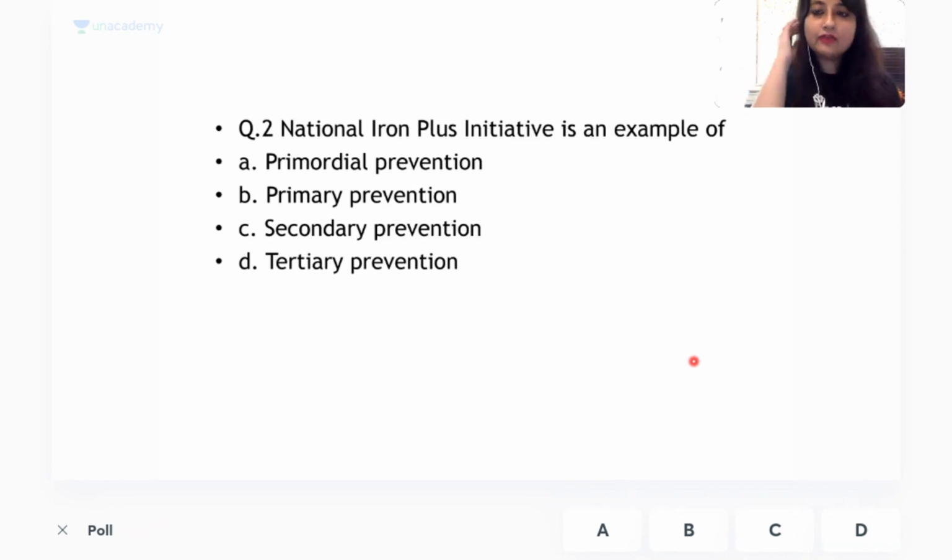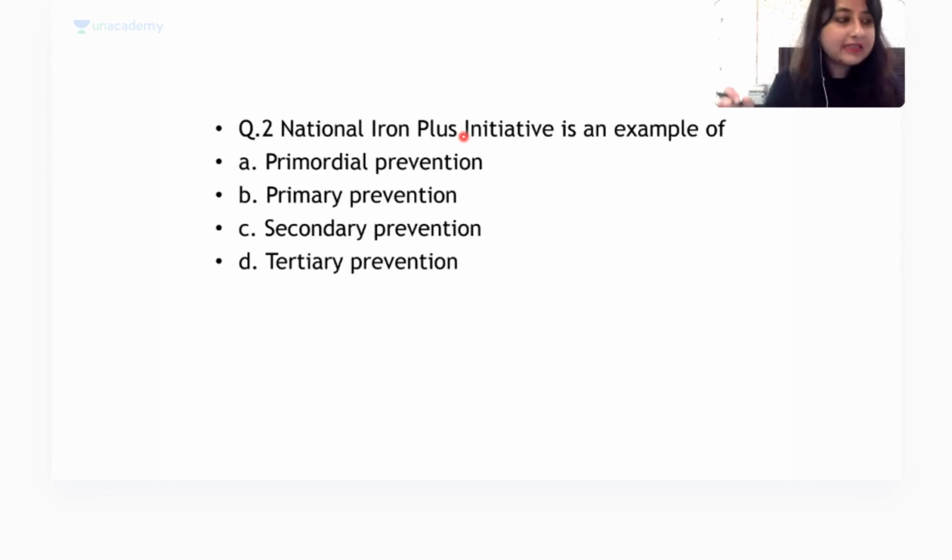I'll tell you, just a poll, I'll make you understand. National Iron Plus Initiative. Okay, now look, when we talk about National Iron Plus Initiative, you have to understand what that program is aiming for. Like when we talked about tuberculosis, there we are making an early diagnosis and giving treatment. Okay, now what is National Iron Plus Initiative?